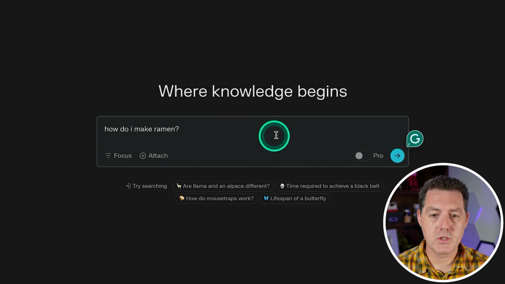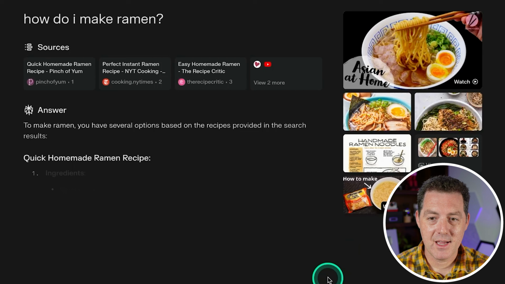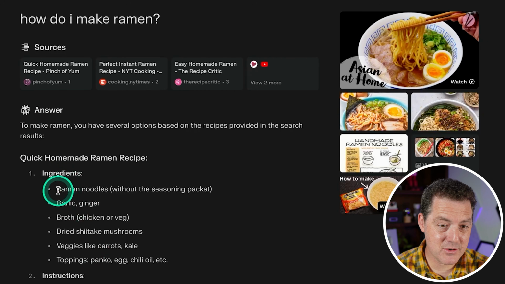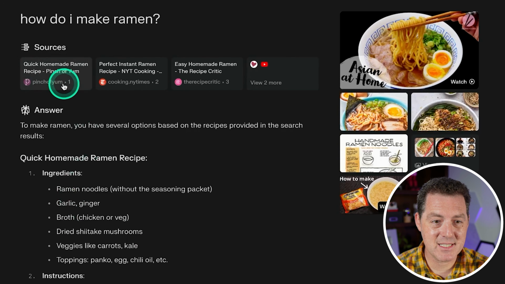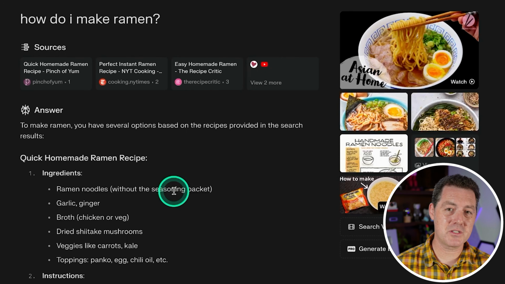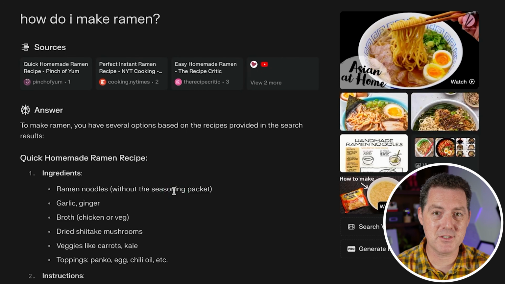Let me show you. So I'm gonna ask, how do I make ramen? And so we got pictures of ramen over on the right side. We have the answer right here, step by step. It also has the sources that it pulled this information from. So it basically is Google search, but instead of having to click through a bunch of links, it gives you the answer directly, and it's super useful.